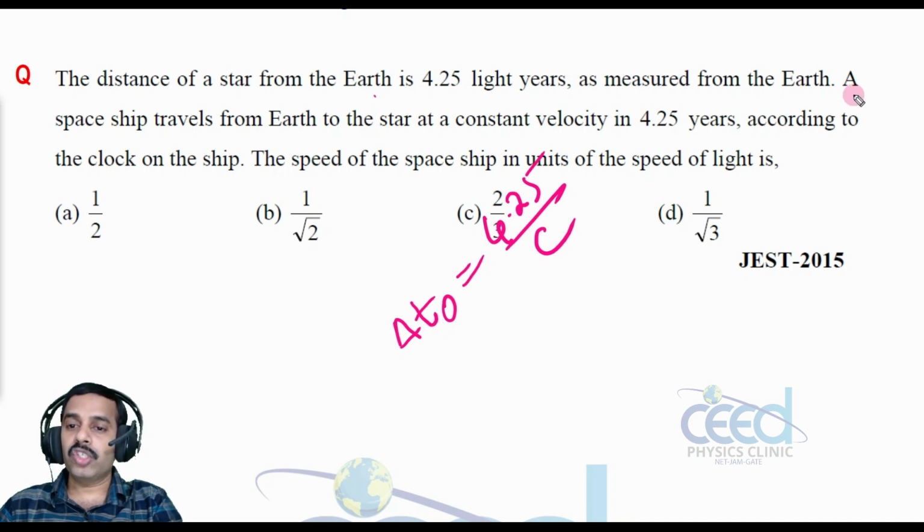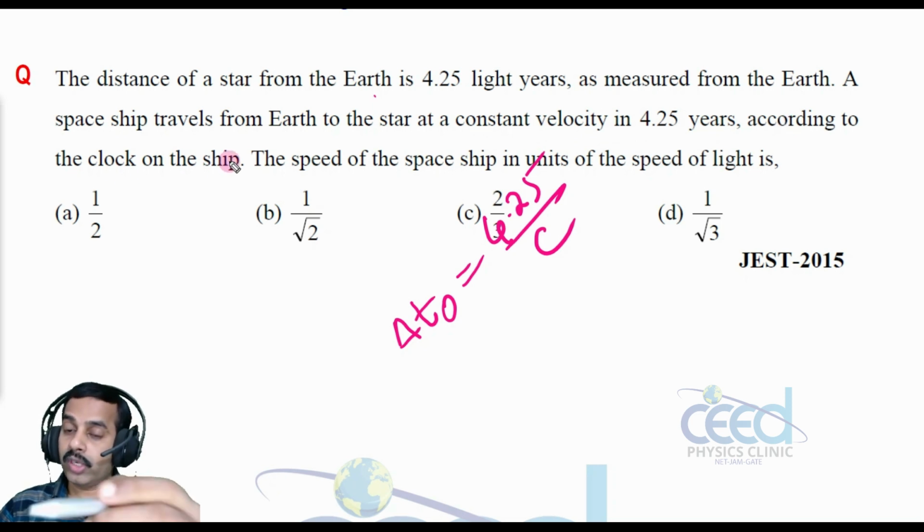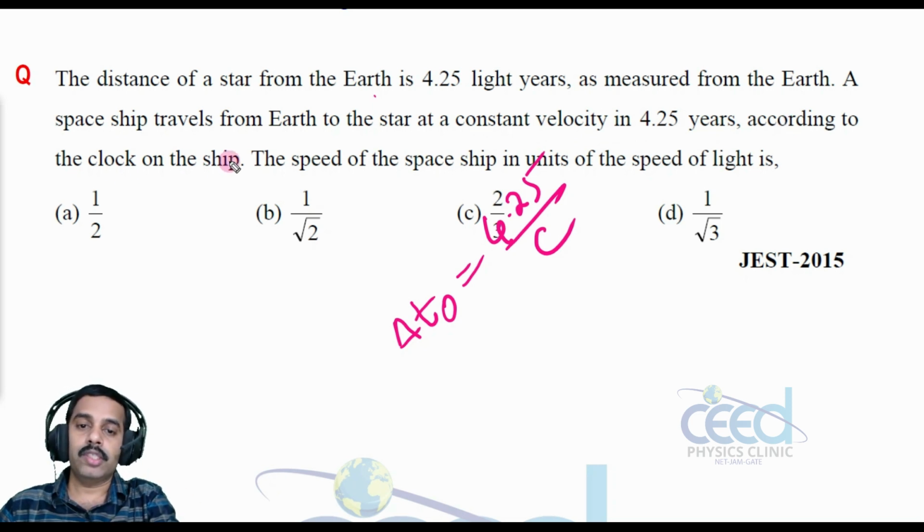Now a spaceship travels from Earth to the star with a constant velocity, taking 4.25 years according to the clock on the ship. It is according to the clock on the ship. The speed of the spaceship in units of the speed of light is?